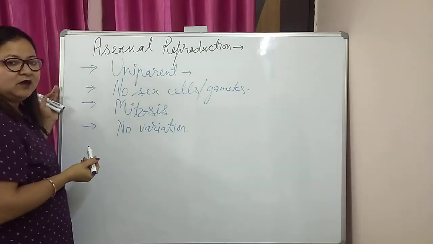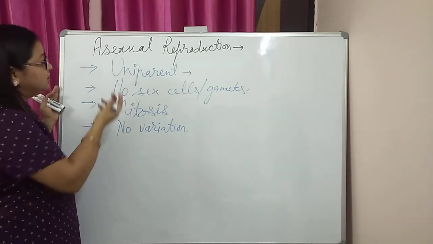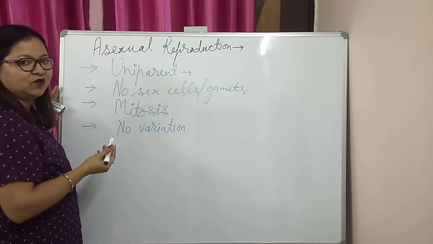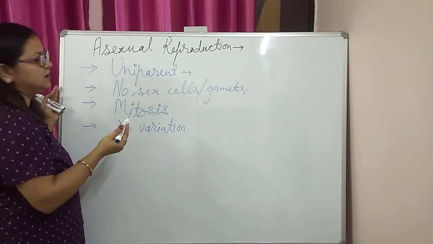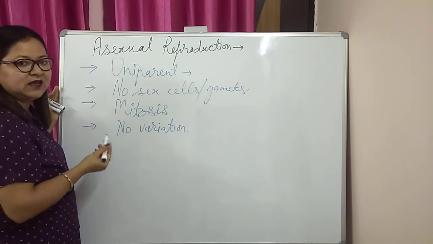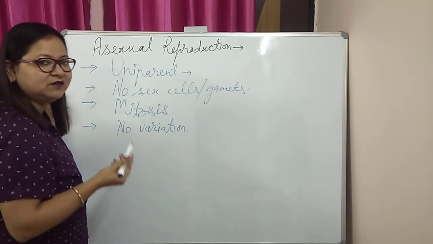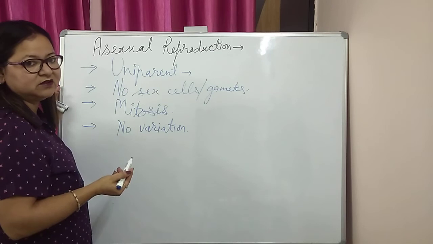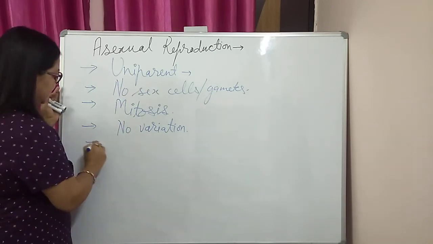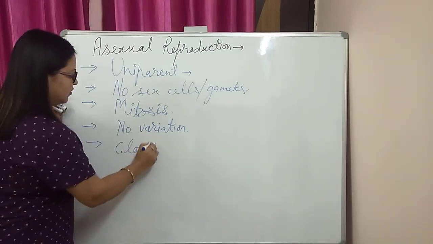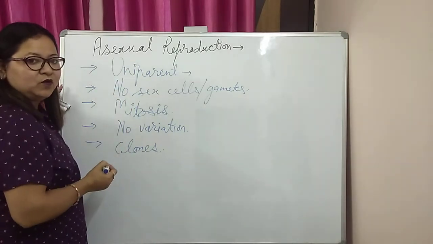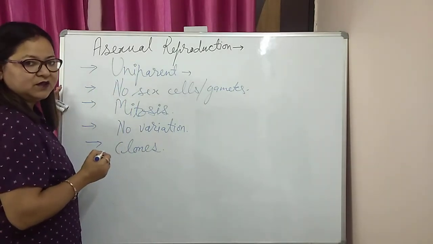The other advantage of asexual mode of reproduction is that all the organisms formed after asexual reproduction are morphologically as well as genetically similar to each other and to their parents, and that's why they are called clones. So we get similar copies of the parents.